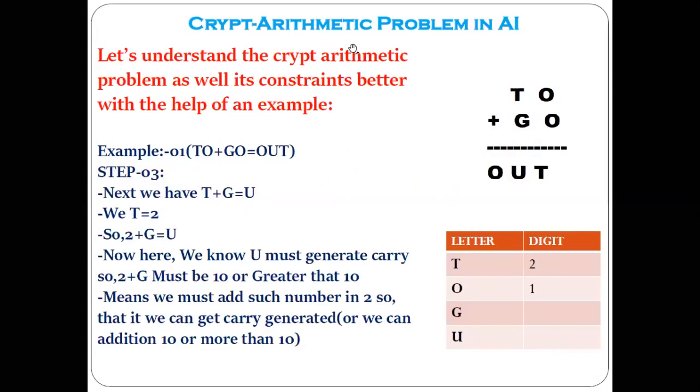Now next, what is remaining that you have to focus on, that is our step 3. Next we have T plus G equal to U. Now we already know T equal to 2. Did you draw the boxes in your notebook? Because every time I go to the next page, I have to erase the boxes.